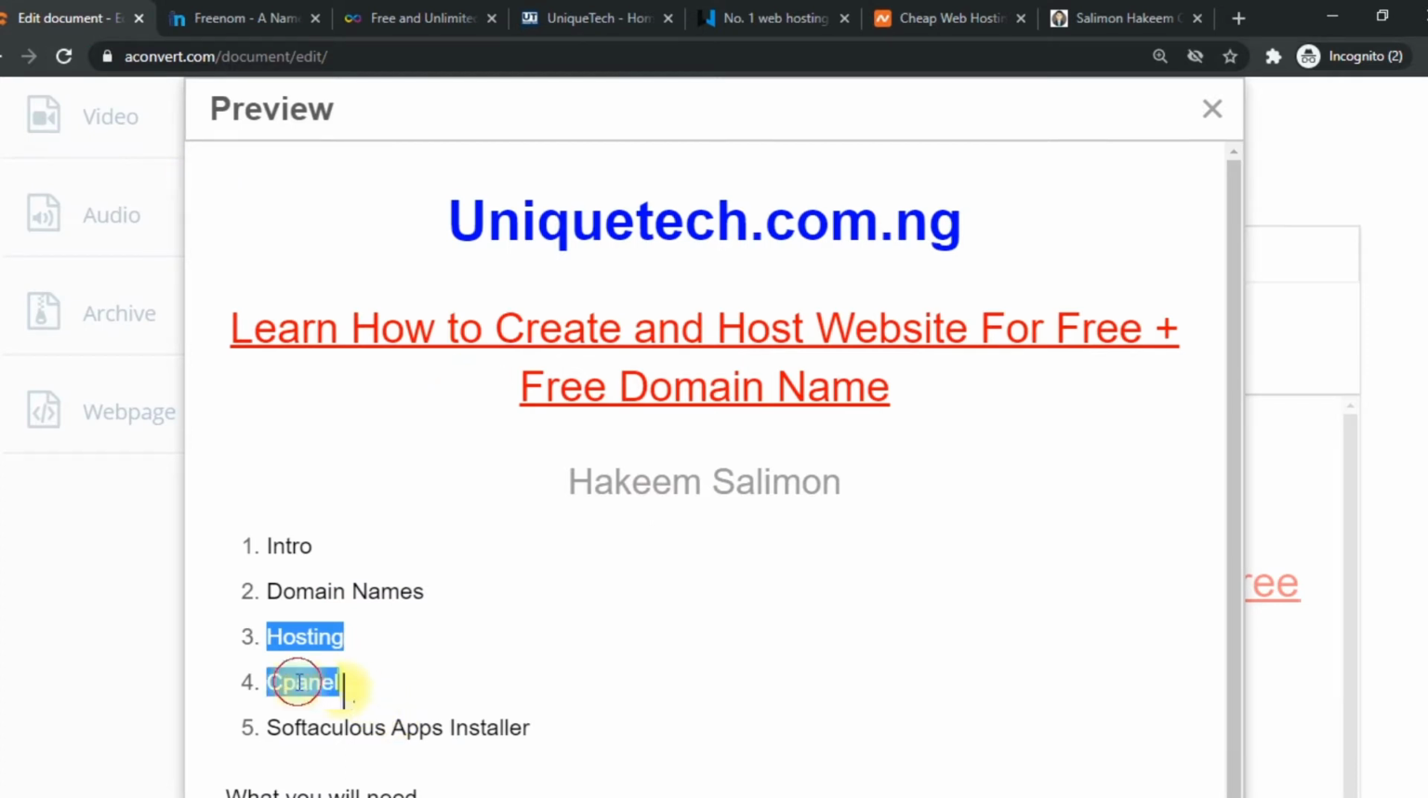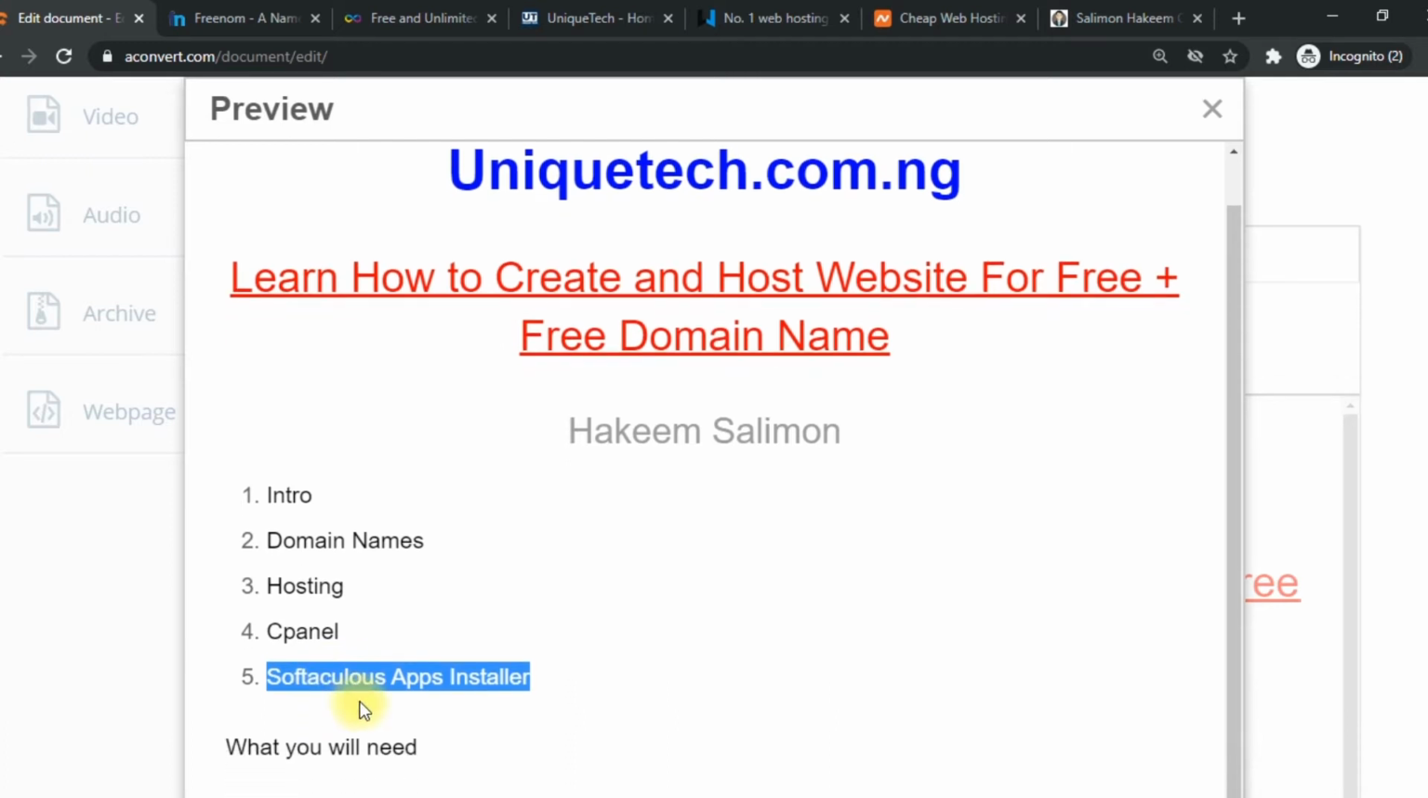Now, hosting. If you have a website that people can type in your domain name and then they get to those resources, those resources are actually stored somewhere, and that is the service those hosting companies are giving you. They are keeping your files for you, and then you'll be able to access it anytime you want, and people can also access it from them.